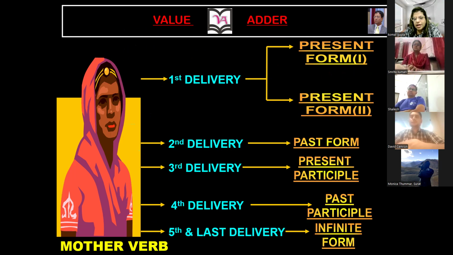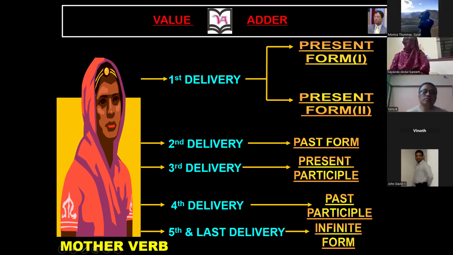So how many members do you see on the screen? 7 members. Oh, sorry, 7. Mother verb is also a member. संजीव कितने members दिख रहे हैं screen पर? 7 members. There are a total of 7. Just count after me.